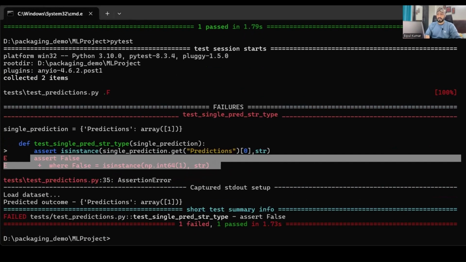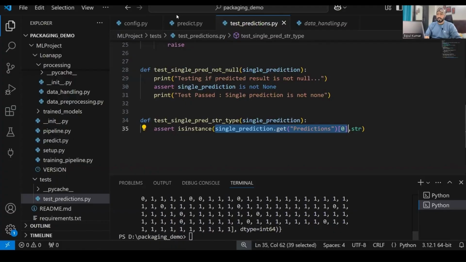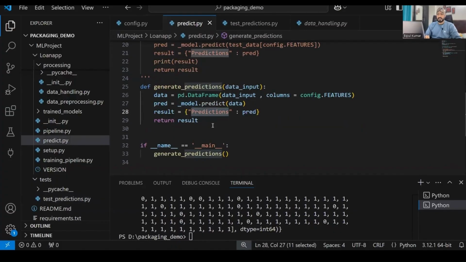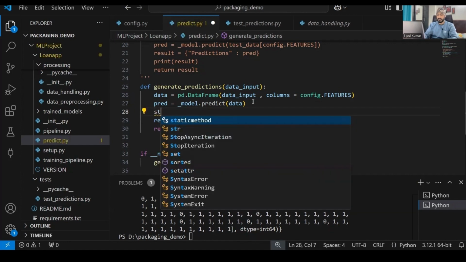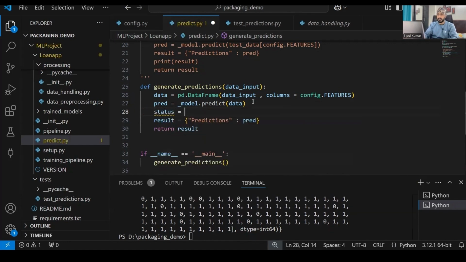We'll go over here in the predict section and modify something. Let's say this is the predicted value that we are getting. I'll write a logic over here: status equals lambda x, return y if x double equals 1, else return n.